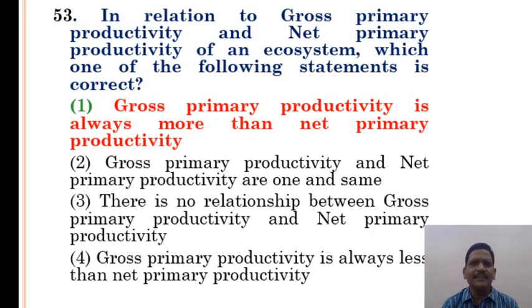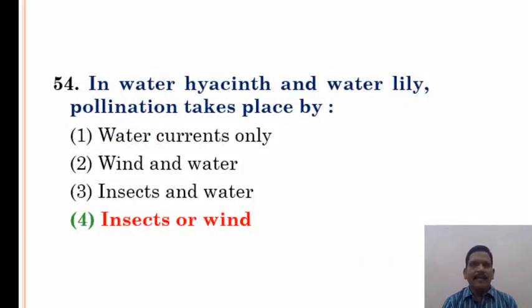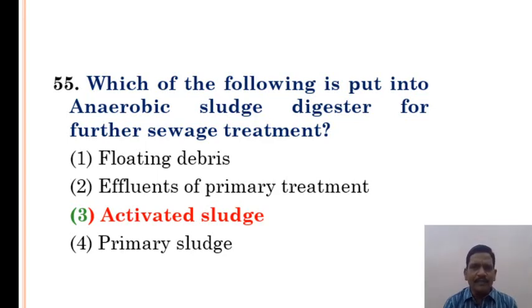In relation to gross primary productivity and net primary productivity of an ecosystem, which one of the following statement is correct? Gross primary productivity is always more than net primary productivity is the correct answer. In water hyacinth and water lily, pollination takes place by option 4, insect or wind. Which of the following is put into the anaerobic sludge digester for the further sewage treatment?